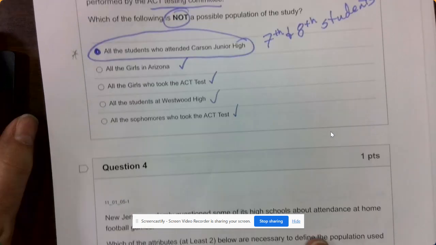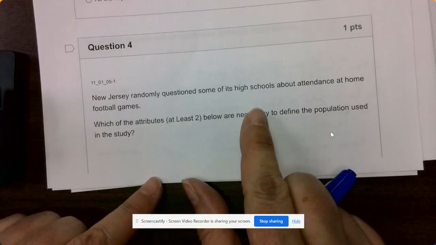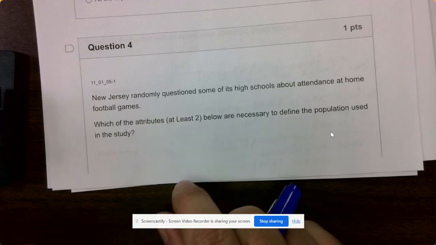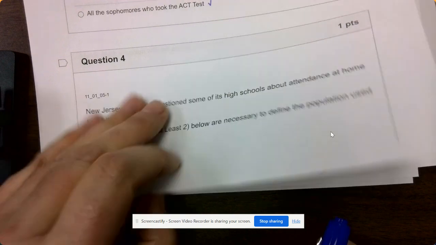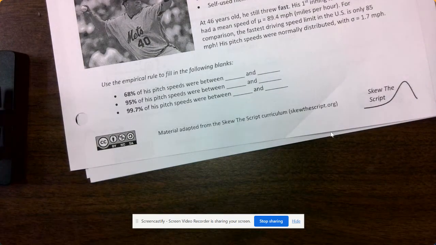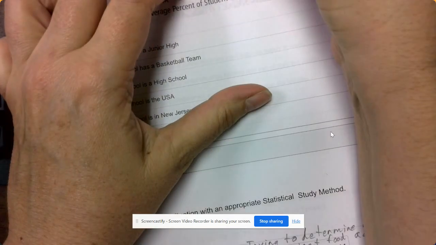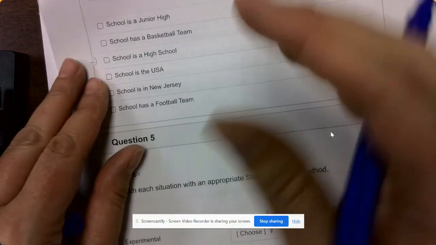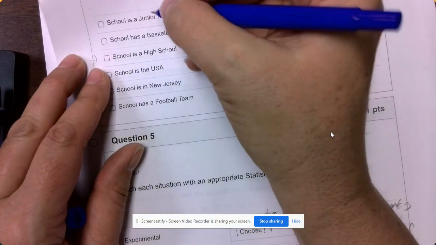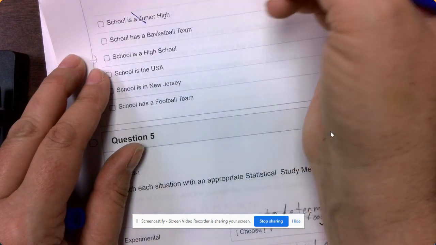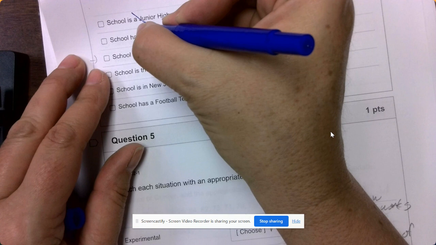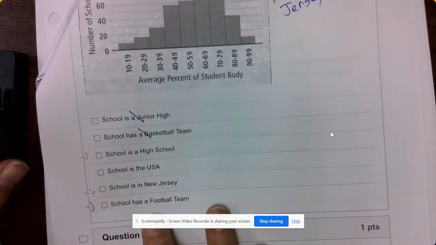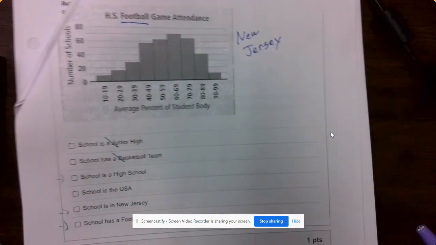It says New Jersey randomly questions some of its high schools about attendance at home football games. What attributes, at least two, are necessary to define the population in the study? This is a New Jersey study. Which ones are not going to work? That it's a junior high? No, because it said high schools. It has a basketball team? Nope, that's not going to work, because we're talking about football. We are talking about football only.